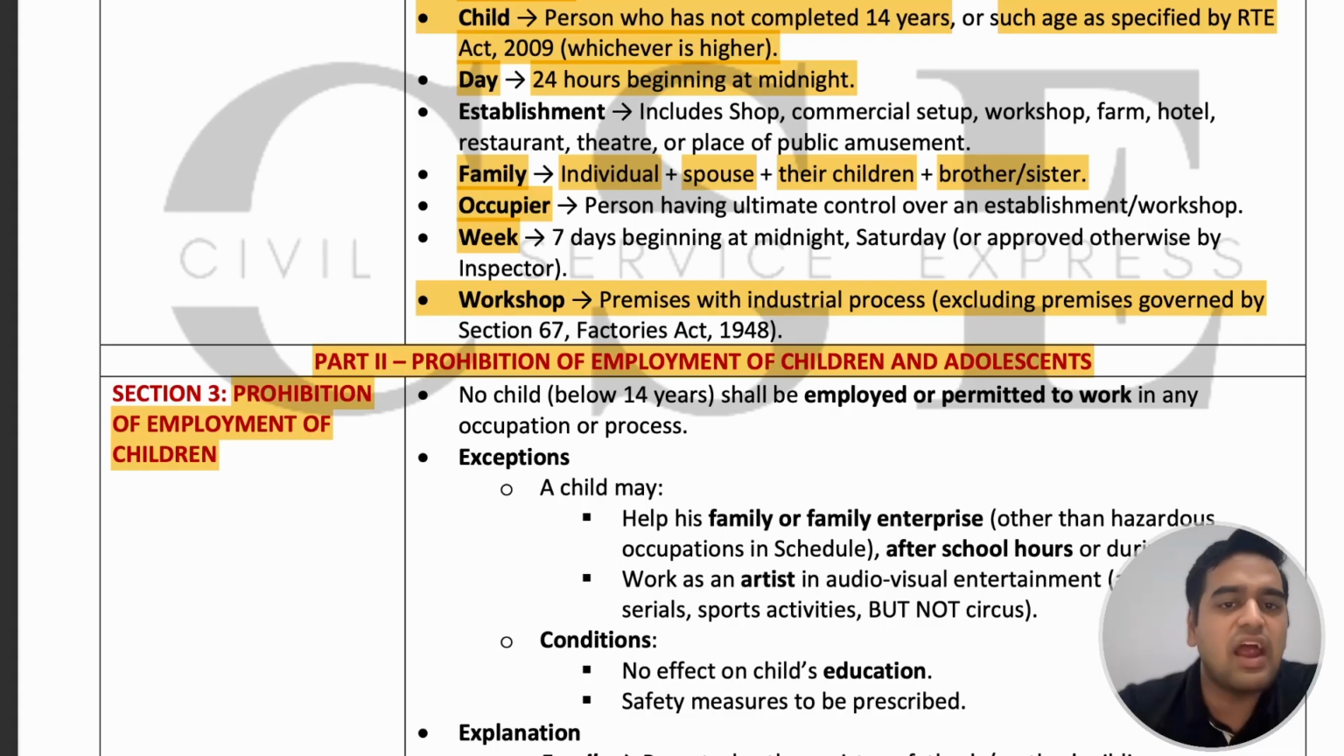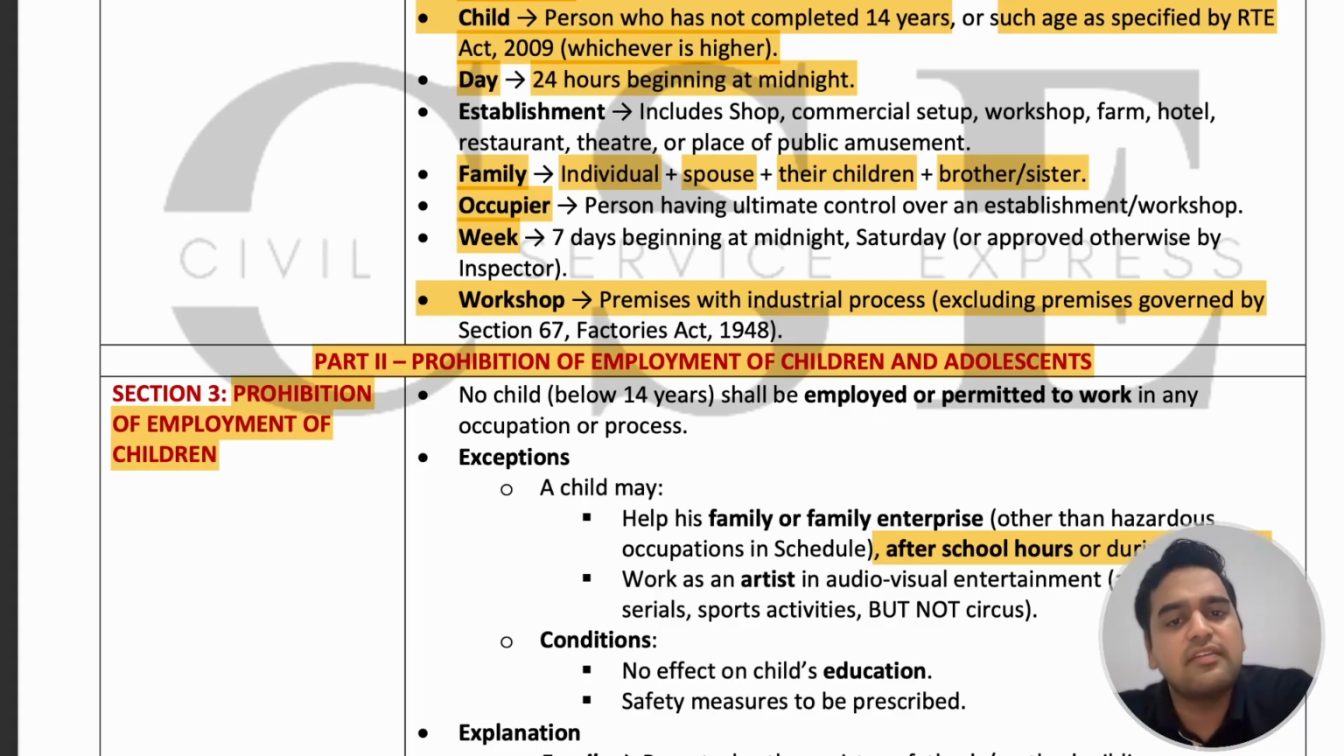For example, if a child is working for his family enterprise, or is trying to help his family in their enterprise, in occupations which are not hazardous as mentioned in the schedule given in this Act, and they are doing it after their school hours or during their vacation, then they are allowed to work. That is, if they are helping the family enterprise after school hours or during vacation, and that particular enterprise is not a hazardous occupation, then they are allowed to work in that enterprise.